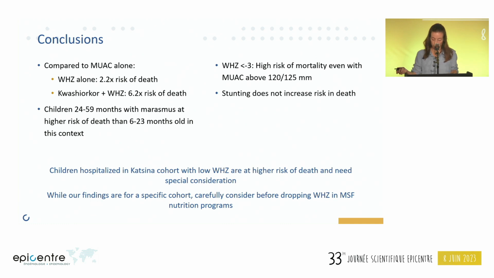Our conclusions are the following. We found that marasmus children admitted by weight for height alone had 2.2 times the risk of death compared to marasmus children by MUAC alone. The risk of death was 6.2 times higher among children admitted with low weight for height and Kwashiorkor compared to children admitted with MUAC alone. We observed that children 24 to 59 months old with marasmus are at a higher risk of death compared to children 6 to 23 months among this cohort.